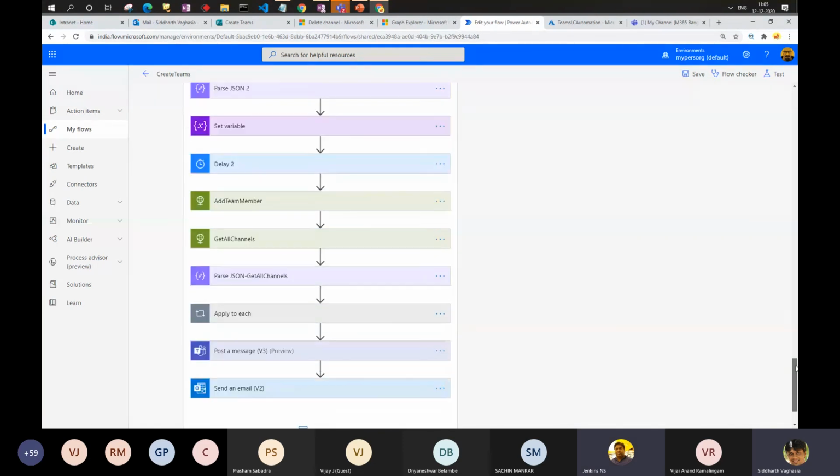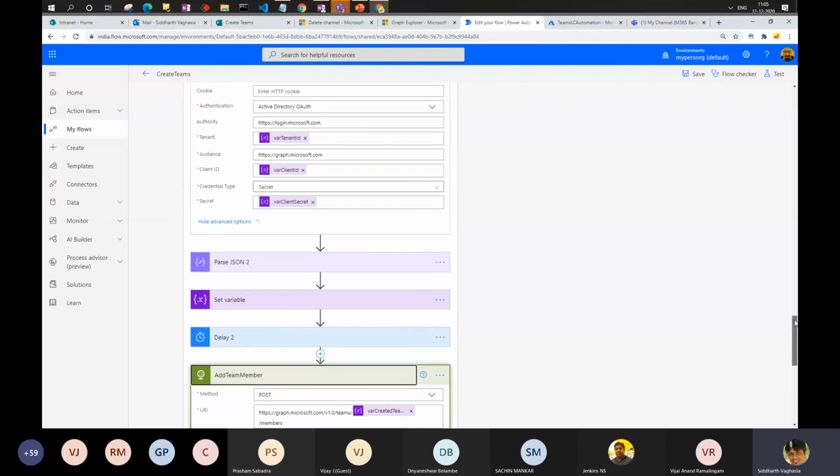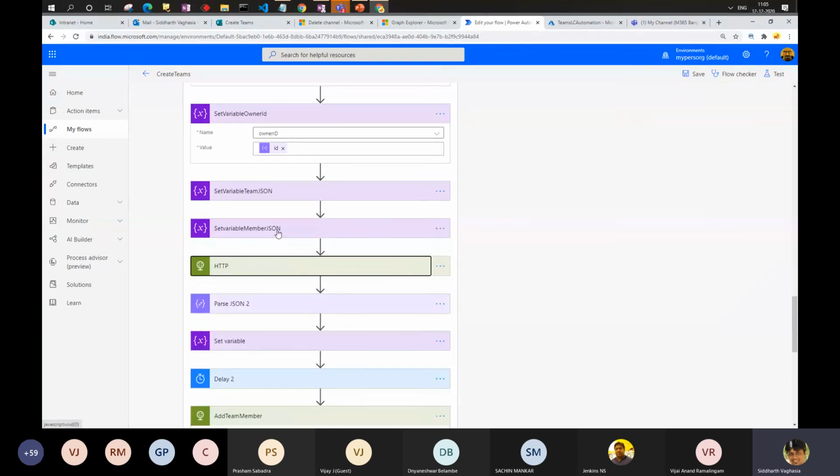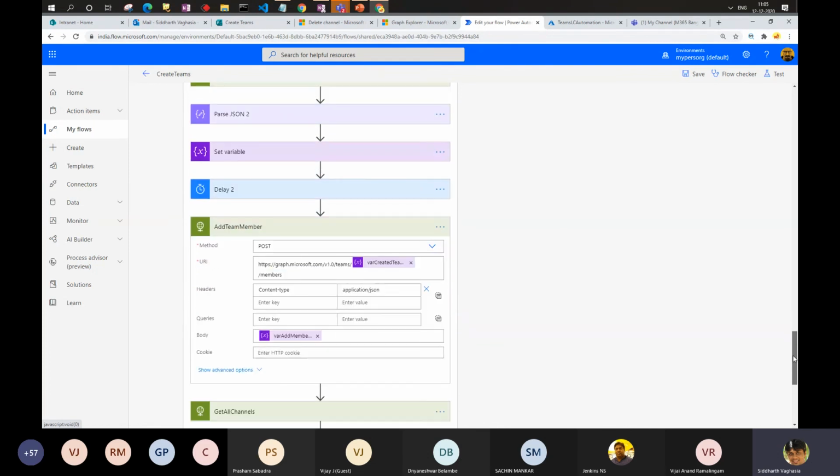So once you have this request, then you want to add a team member to it. Now for adding the team member, there is again a JSON required, which is just to pass the role as a member and the user ID. For demonstration purposes, I'm just using one owner and one email address. But if you wanted to add multiple, you can just loop through, create the JSON object accordingly, and then pass it. It will still work.